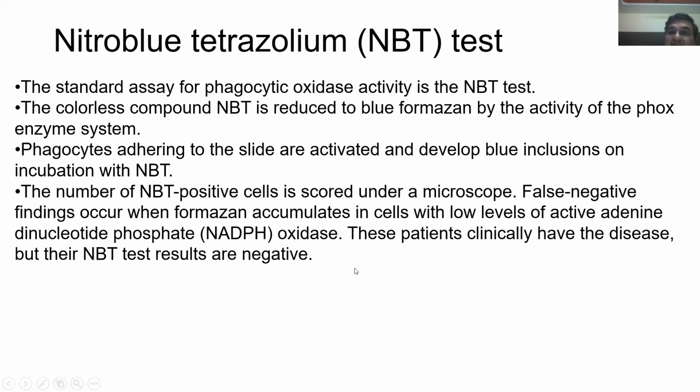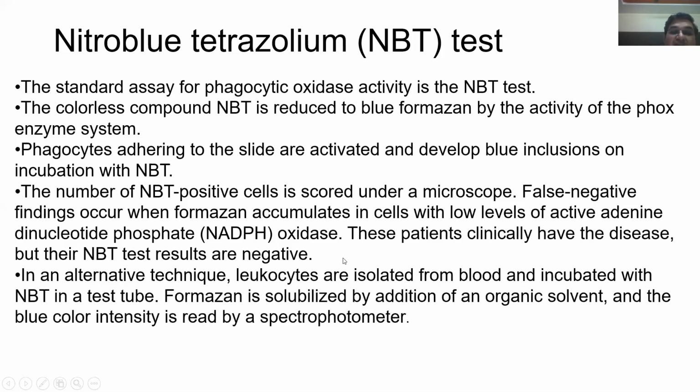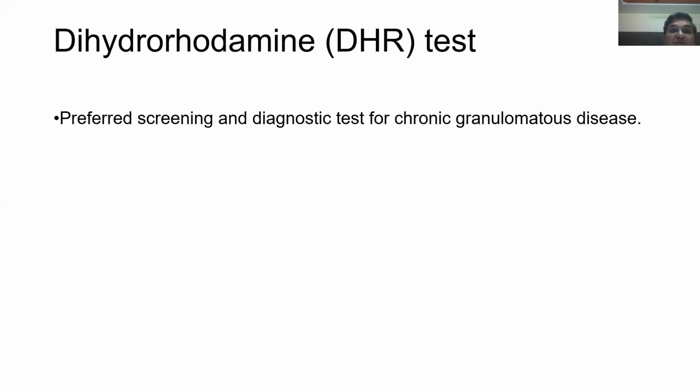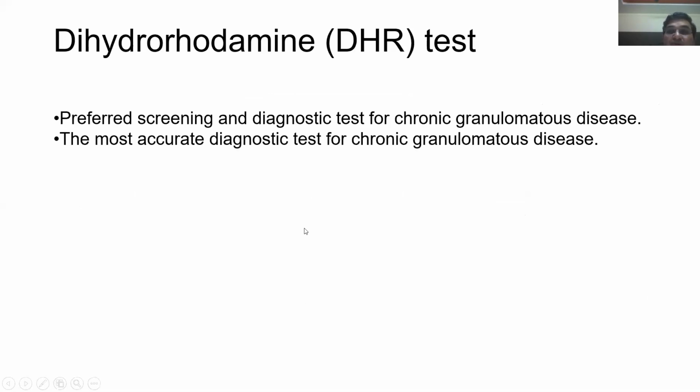Some patients clinically have the disease, but their NBT tests are negative. In an alternative technique, leukocytes are isolated from blood and incubated with NBT in a test tube. The formazan is solubilized by addition of organic solvent. Blue color intensity is read by spectrophotometer. So this is a preferred screening and diagnostic test for chronic granulomatous disease.